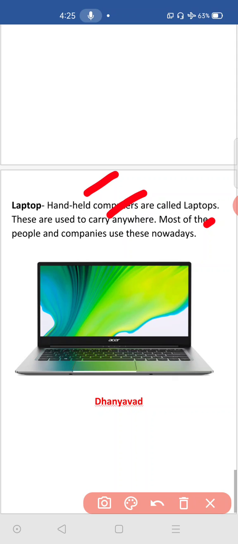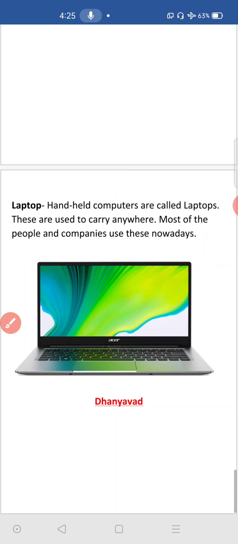Most of the people and companies of this world use these laptops nowadays. These are very helpful to us. Like computers only these are, but computers we cannot carry anywhere, but laptops we can carry anywhere. So these are all the means of communication we use in our day-to-day life.